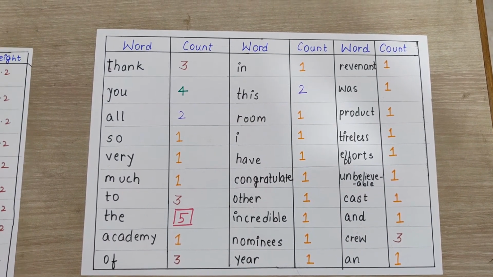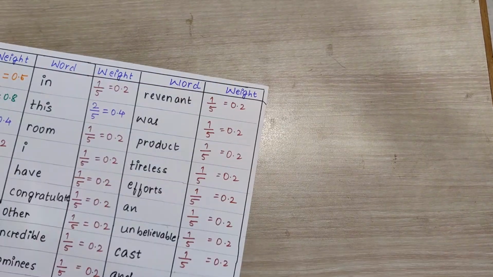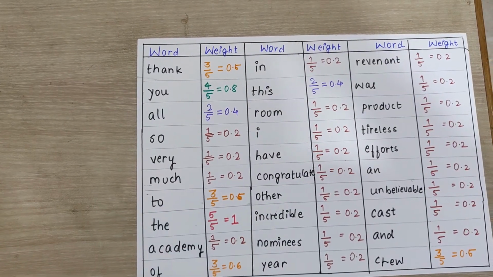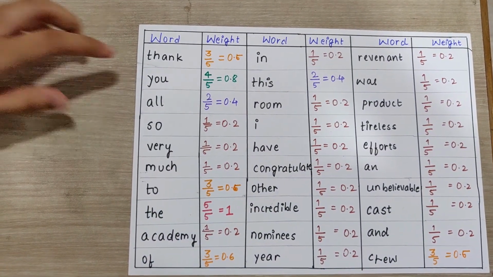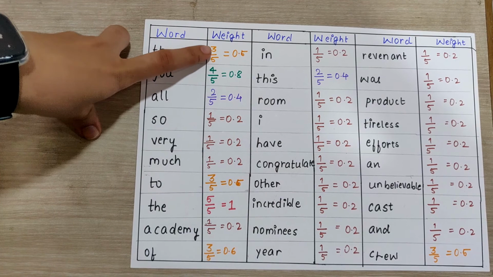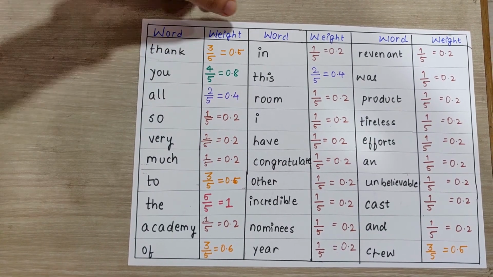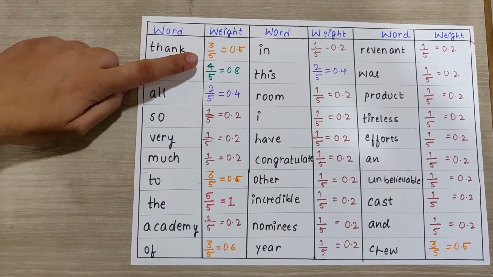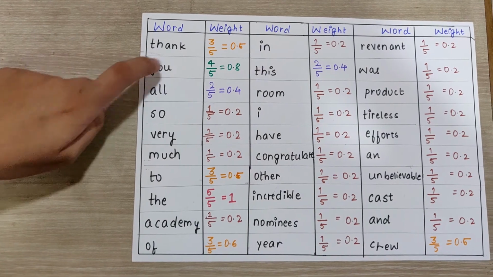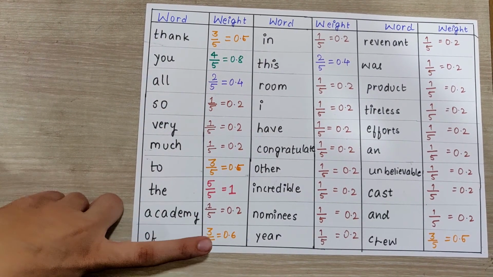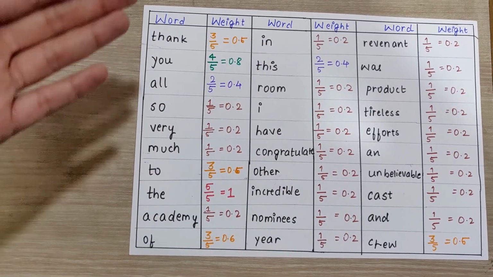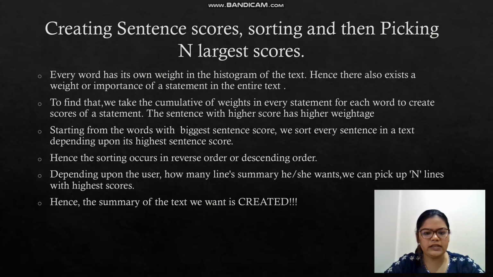So here the concept of weights comes into picture and we see the weighted histogram. We divide each and every count by the largest count, that is 3 divided by 5, and the weight becomes 0.6. The weight for the word you becomes 0.8, so on and so forth, and hence we can see the weights. Every word has its own weight in the histogram of the text.